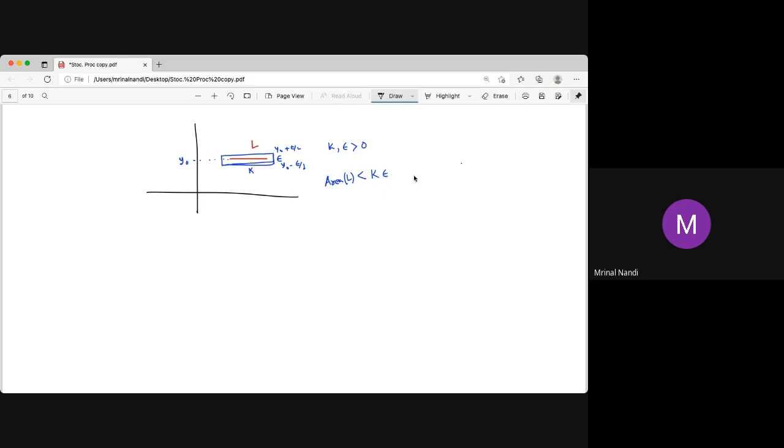Now remember k is fixed, but epsilon we can choose as any small number. This is true for all epsilon. And since this is true for all epsilon, the area is 0. So we can choose the area as small as epsilon. So this area is 0, less than any positive number.